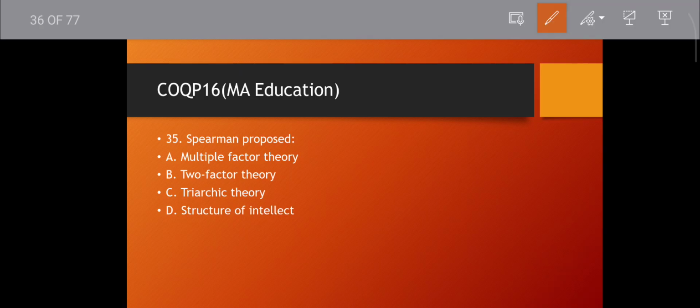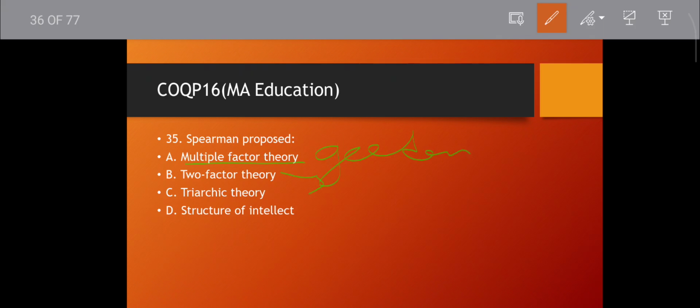Question number 35. Spearman proposed what? As I said before, two factor theory. Multiple factor is Gardner.